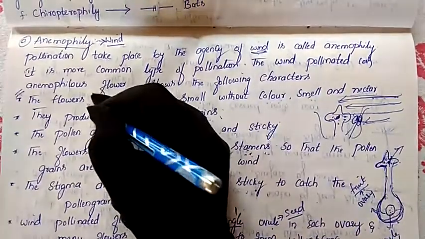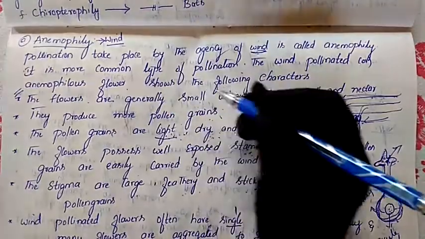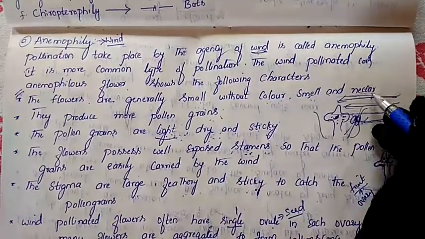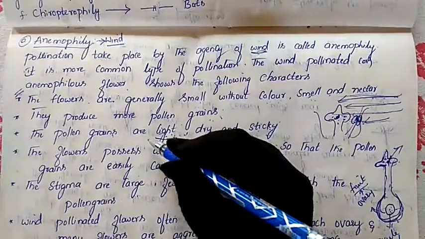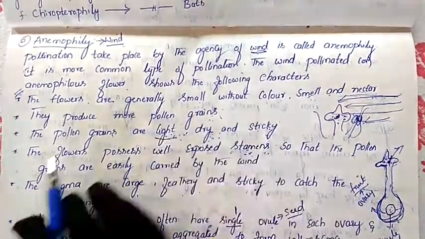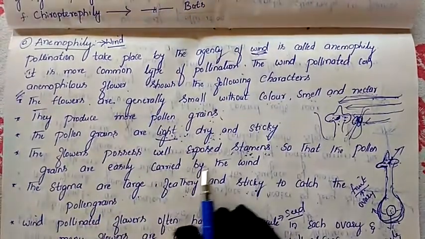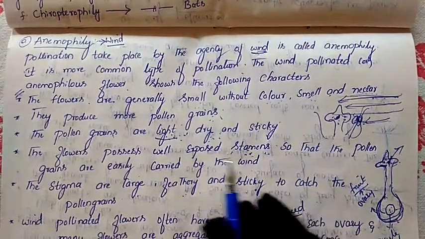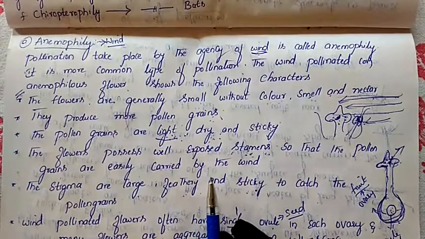What are the characteristics of the wind pollinated flowers? They are very small, without color, smell and nectar. Pollen grains are produced in large numbers. The next character: the flower possesses well exposed stamens so that the pollen grains are easily carried by the wind.